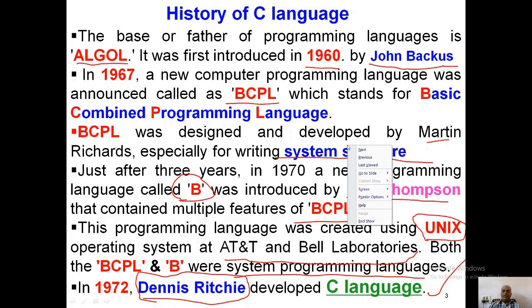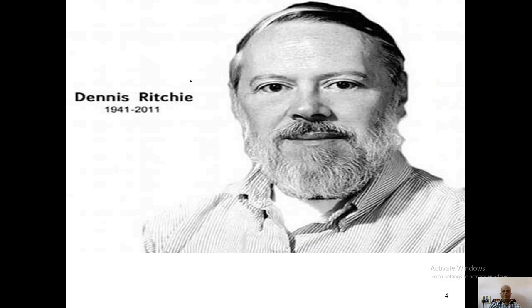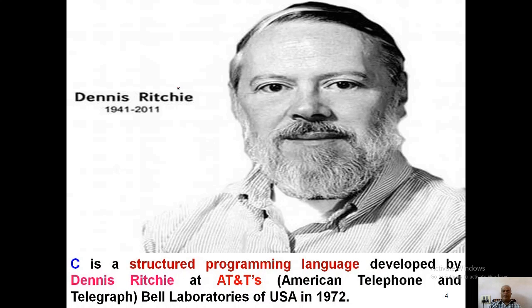So the C language was introduced by Dennis Ritchie in 1972. That was the history of the C language. He was the man behind the C language, Dennis Ritchie. You see this personality, the man behind the development of the C language.